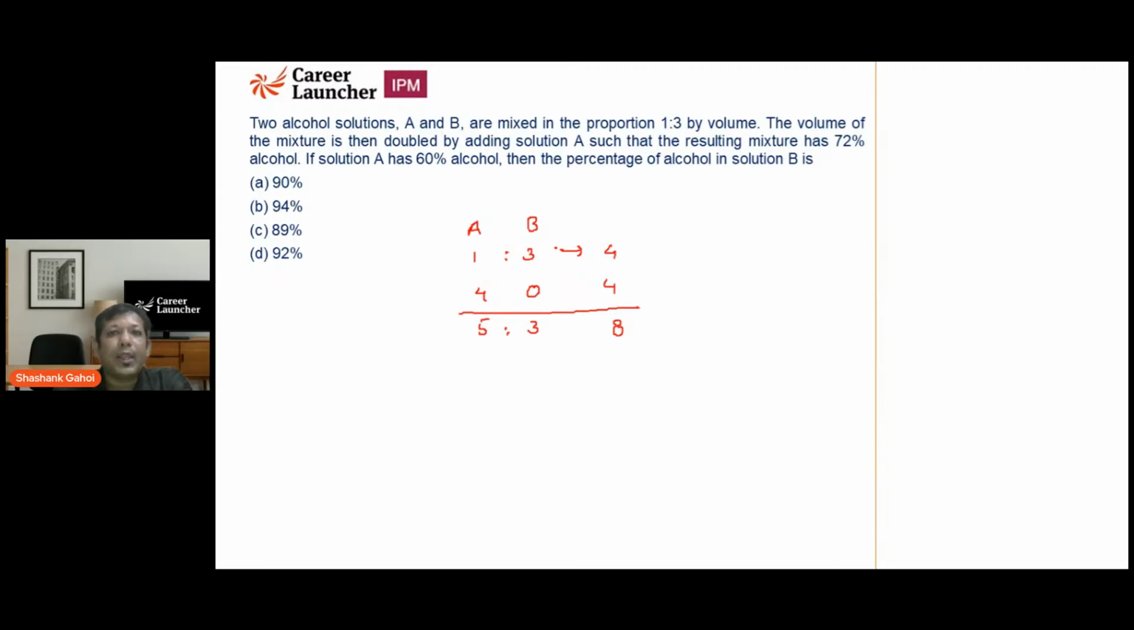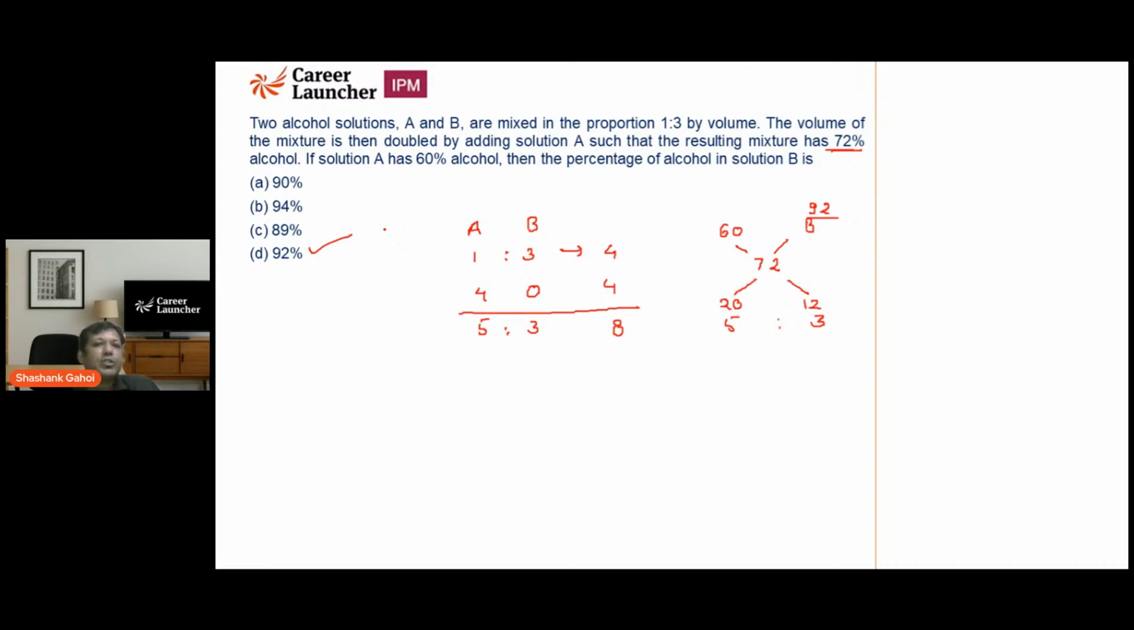Okay. Now the resulting mixture has an alcohol percentage of 72. A has alcohol percent as 60. B has alcohol percent as B. My job is to figure out how much B is. Now A and B are mixed in the ratio of 5:3. Okay. So this difference comes out to be 12. So if 3 is 12, so 1 is 4, so 5 is 20. So what is the value of B that comes out? That is 92. So the answer of this question is going to be option 2, that is 92.